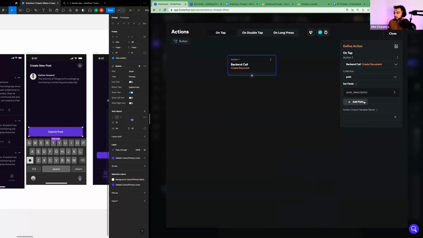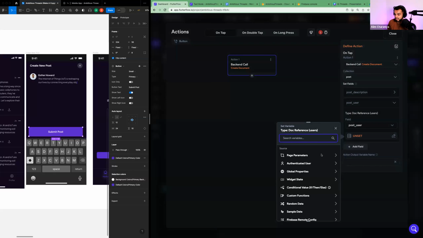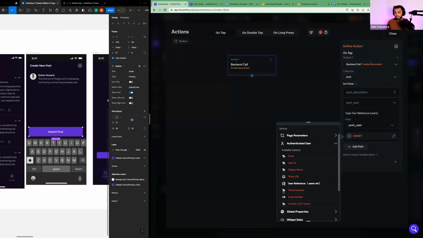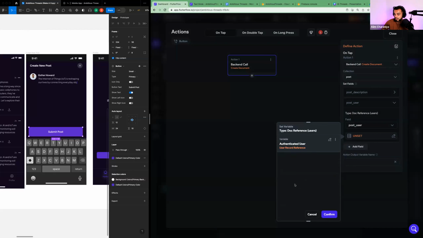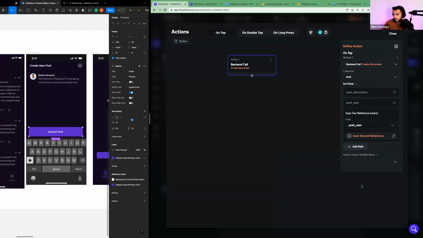Tap write your post. And now we're going to save that post text to the database. But we need to make sure we save who the post is from. So we'll tap add field and see it's already trying to get us to post user. See, and it's saying document reference users. So we're actually going to reference the user that's in the database by clicking on unset, hit authenticated user, and notice FlutterFlow is already trying to do you a favor. It's trying to say, hey, I only have one option for you that works. Everything else is red. So we're going to click user reference, hit confirm.